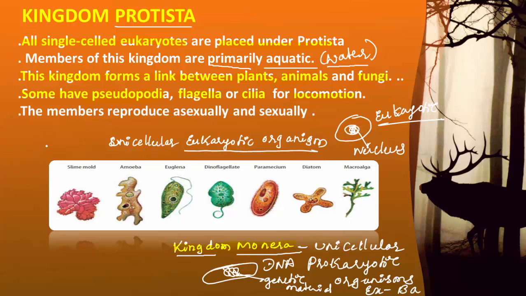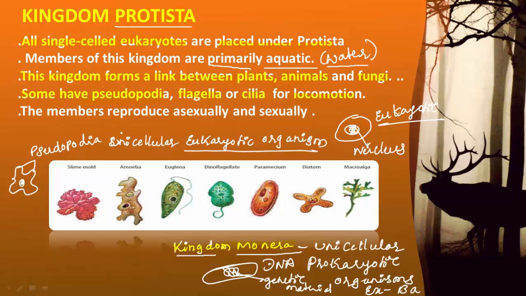Pseudopodia, false foot. If you remember the structure of amoeba, this is amoeba, and amoeba contains a nucleus, therefore it is a eukaryotic organism. These structures can be represented as pseudopodia. Pseudo means false because they disappear. Poda means leg, that is why they are called false foot.